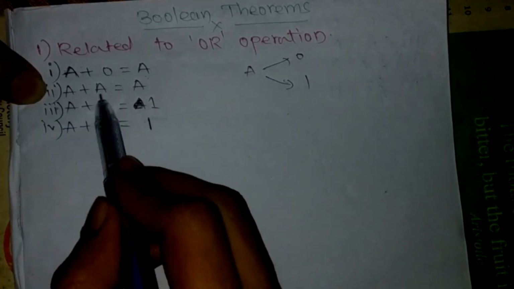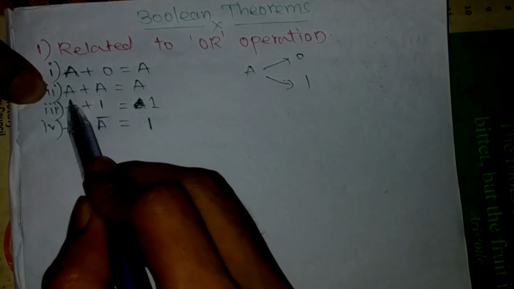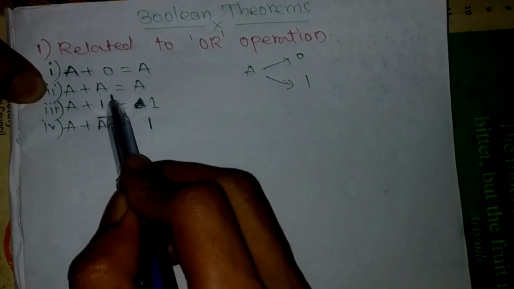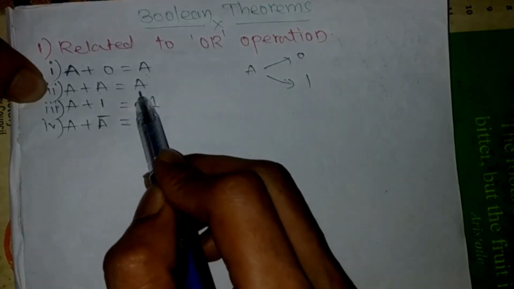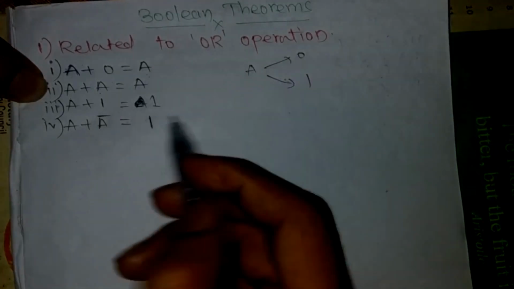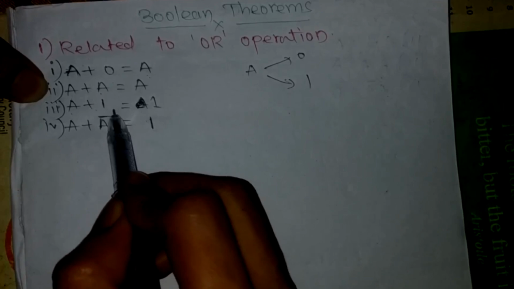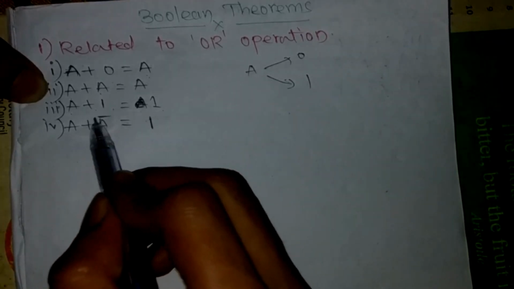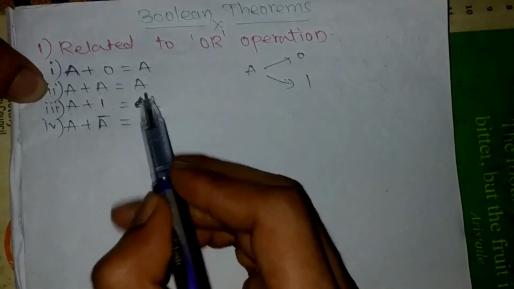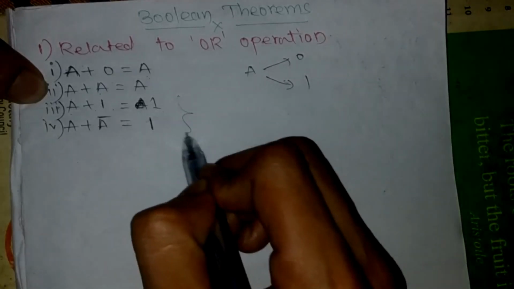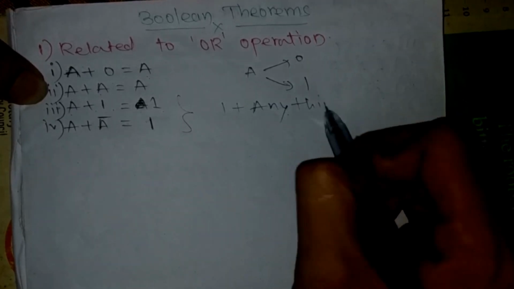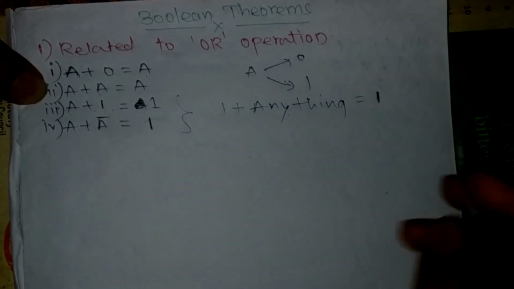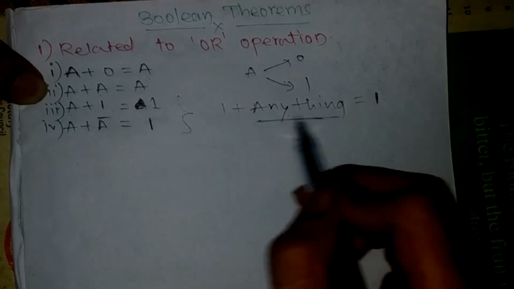So next one is A plus A. That means if a variable is there and the same variable is added with it multiple times, ultimately we are going to get the same variable as our result. So third one is A plus 1 equal to 1. It gives a pure value: if you add any variable to 1, 1 plus anything is going to give 1. It doesn't care about what is there at this position.